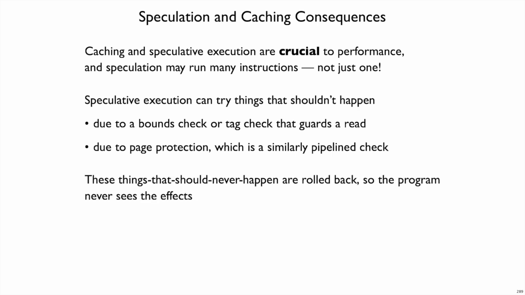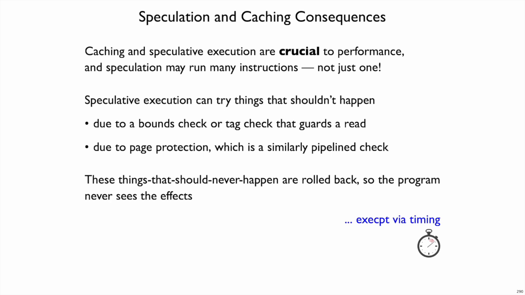So these things that should never happen because they were guarded by branches will not be visible to the end program directly, because speculative execution makes sure it doesn't commit to those changes until it's sure that it has taken the right branch. So the program will not see those speculative changes except to the degree that it affects timing. And this is our side channel that can expose information about the state of memory.